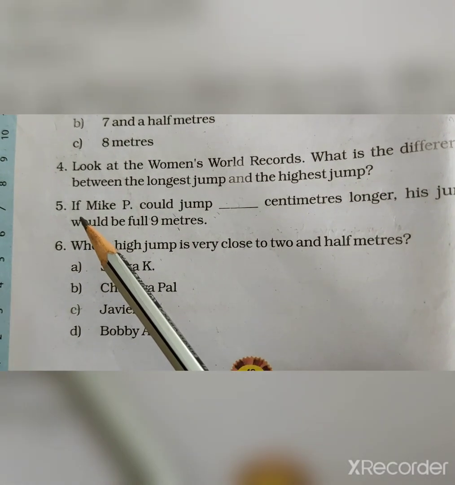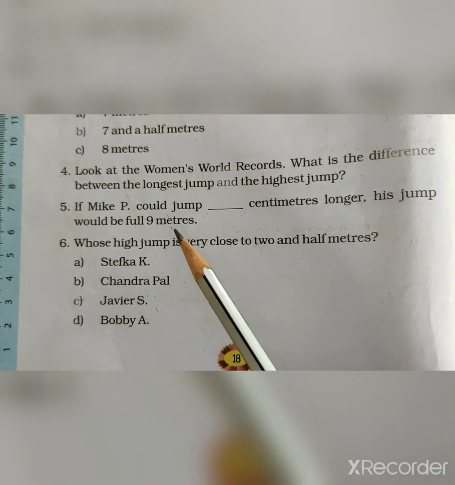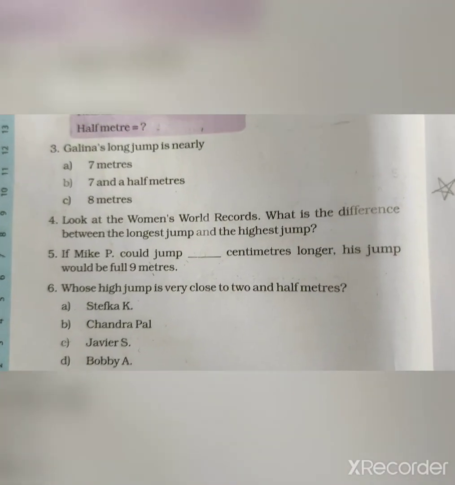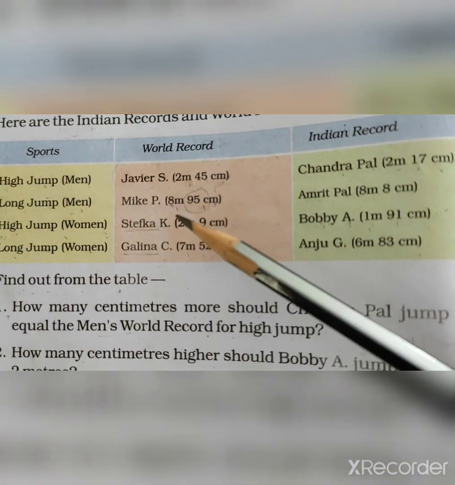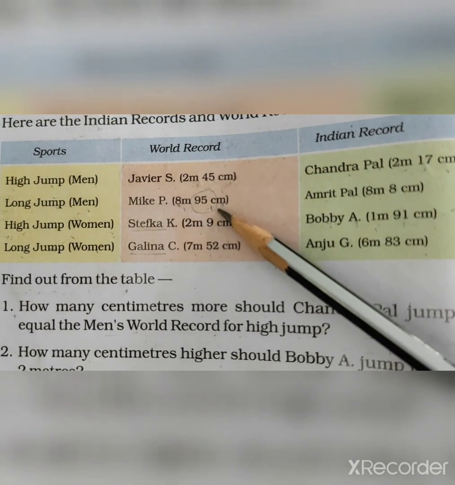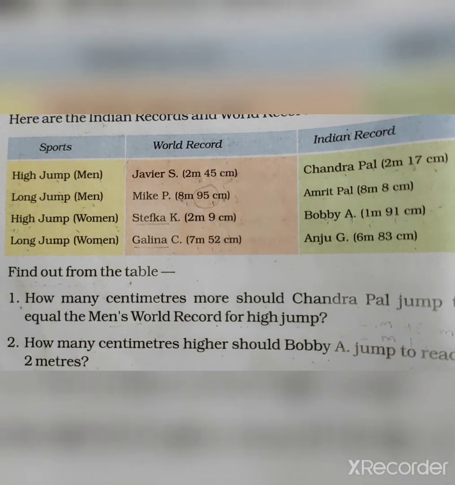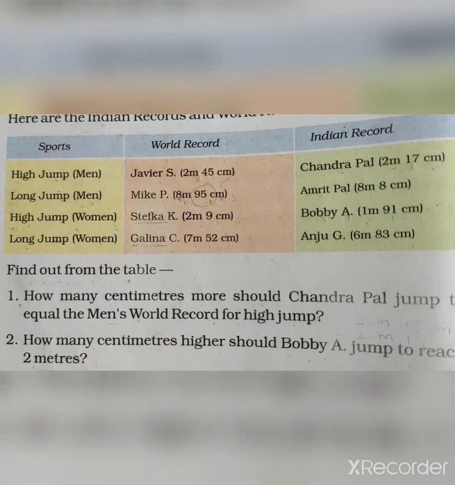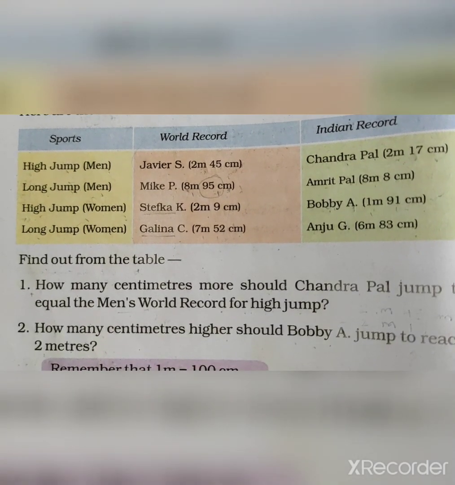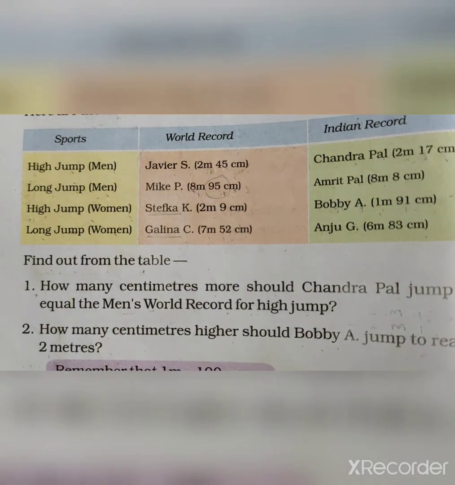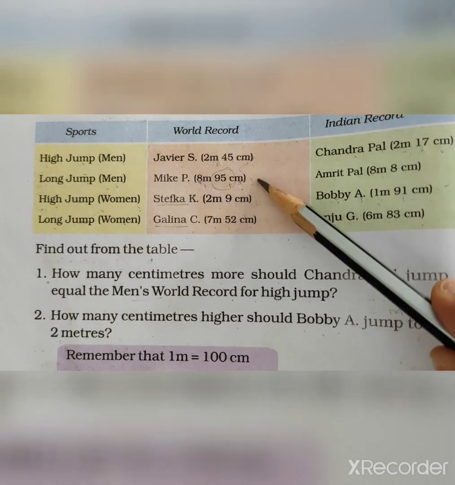Now, fifth question. If Mike P could jump dash centimeters longer, his jump would be a full 9 meter. So Mike P's jump is 8 meter 95 centimeters. 95 centimeter is nearest to 100. But how many more? 96, 97, 98, 99, 100. 5 centimeter less to reach 100 centimeter.